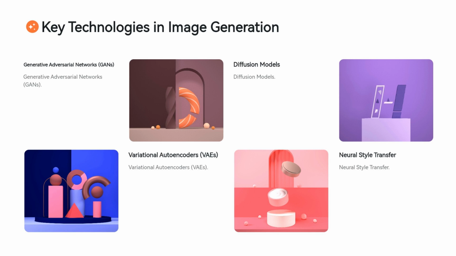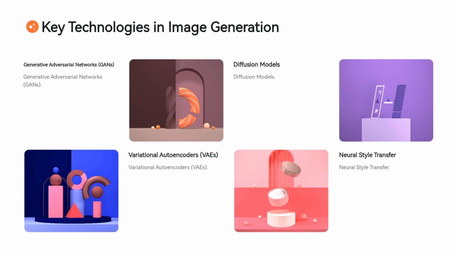Variational Autoencoders, VAEs, are another important technology. Unlike GANs, VAEs aim to map data into a latent space and then sample from that space to generate new images. While they do not always produce images as high quality as GANs, VAEs offer a more structured approach to generating images and can be used for tasks like image interpolation and style transfer.